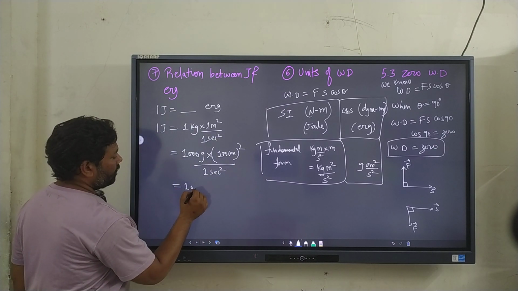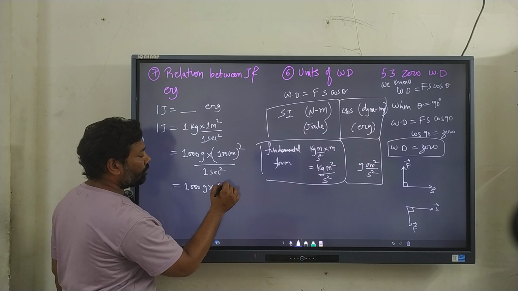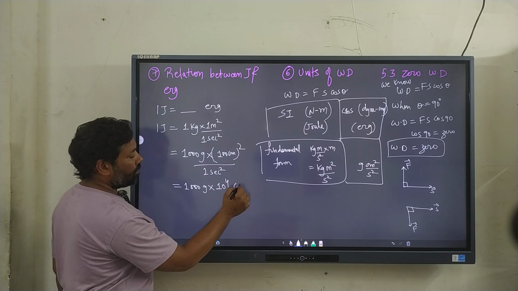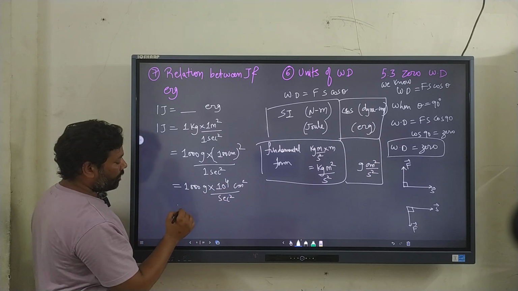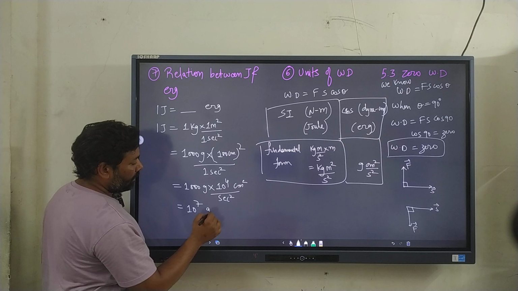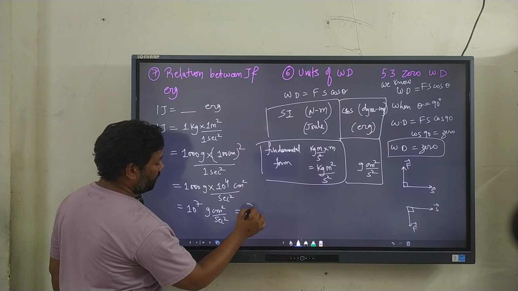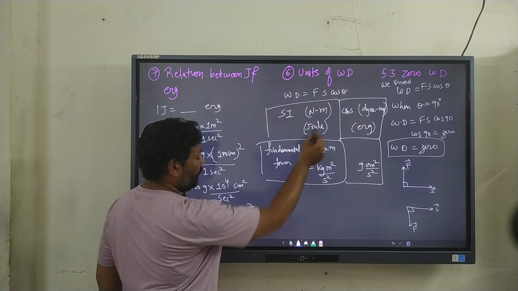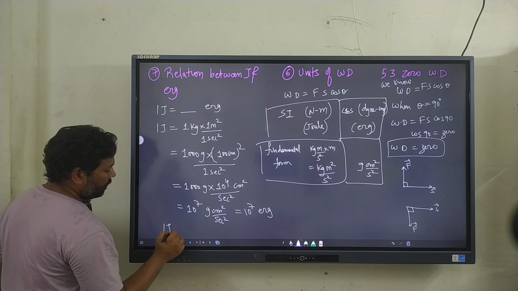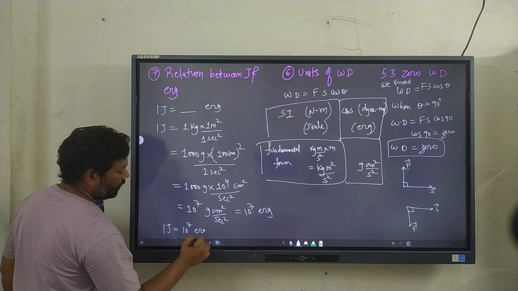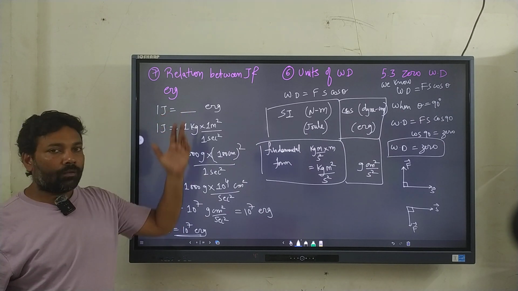So this becomes 1000 gram. 100 square will be 10 to the power 4, two zeros and power 4, centimeter square upon second square. 10 to the power 4 and these three zeros become 10 to the power 7 gram centimeter square upon second square. Gram centimeter square upon second square is nothing but an erg. So we clearly have that 1 joule is 10 to the power 7 erg. This question can be in the derived form or can be just for 1 mark also.